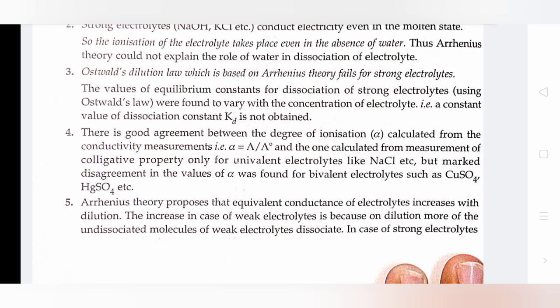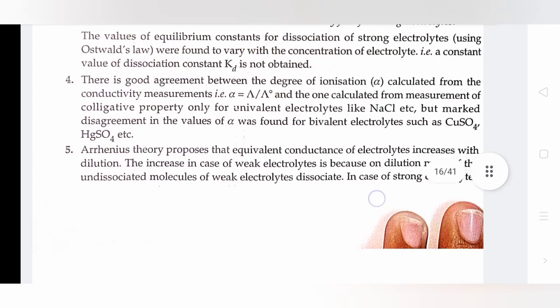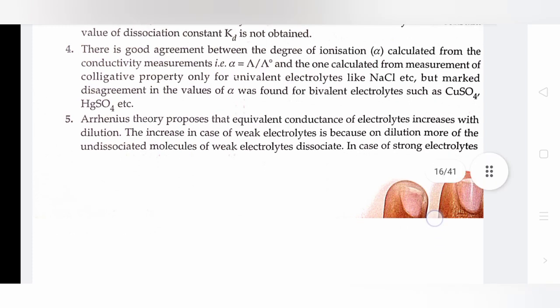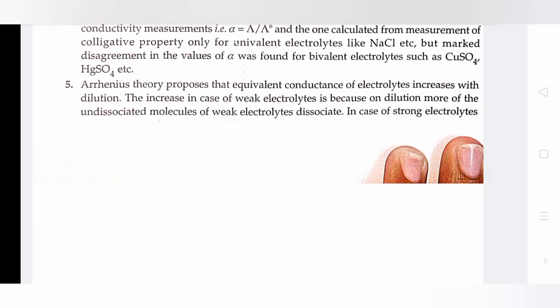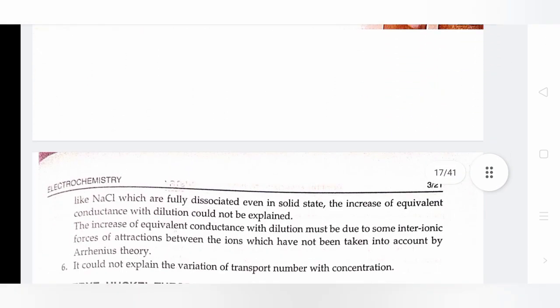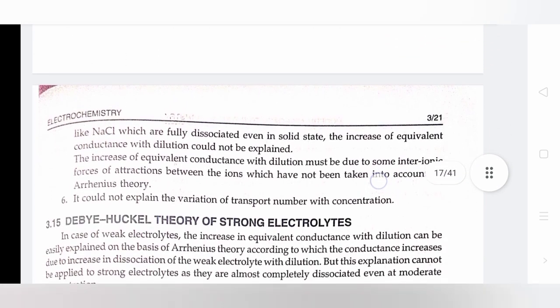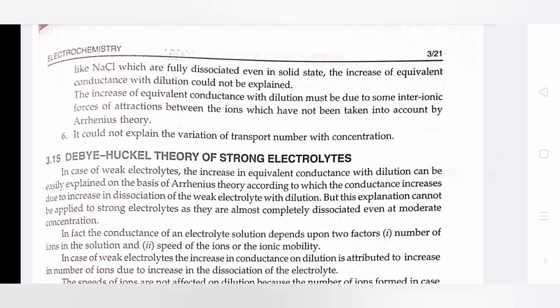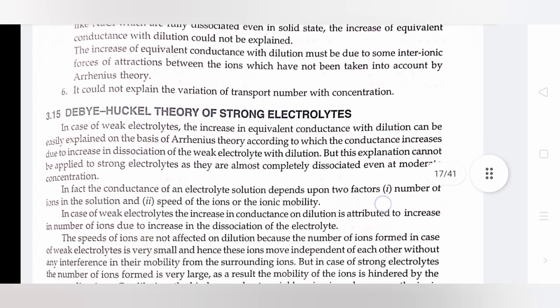But marked disagreement in the values of alpha was found for bivalent electrolytes such as CuSO4, HgSO4 etc. Arrhenius theory proposes that equivalent conductance of electrolytes increases with dilution; the increase in case of weak electrolytes is because on dilution more of the undissociated molecules dissociate. In case of strong electrolytes like NaCl, which are fully dissociated even in the solid state, the increase of equivalent conductance with dilution could not be explained. It could not explain the variation of transport number with concentration.